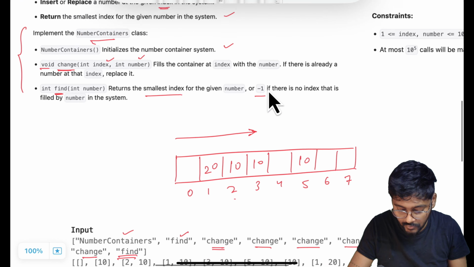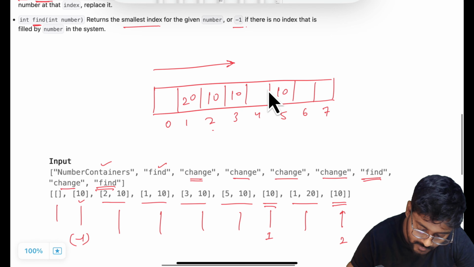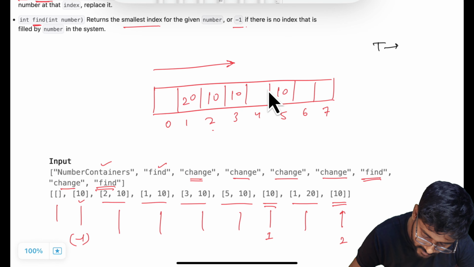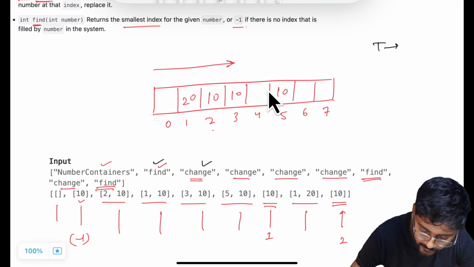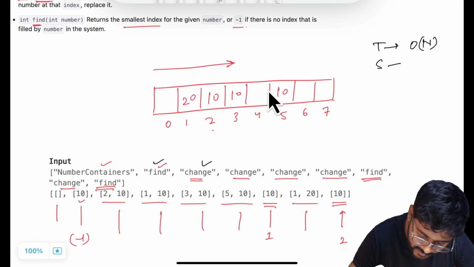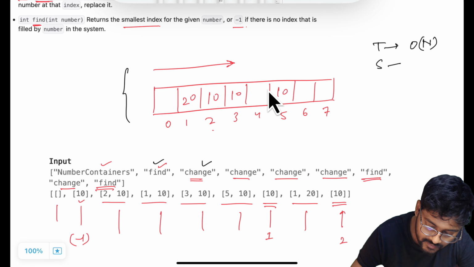But if we have done this, then try to analyze the time and space complexity. See, what is the time and space complexity? When we are doing the change operation, we are not taking any extra time. When we are doing the find operation, we are iterating over it. So the find operation is going to take order of n time. What about the space complexity? Space complexity is what is the size of this system.